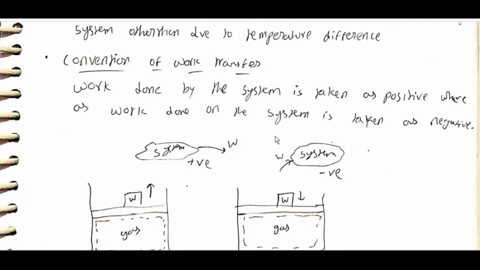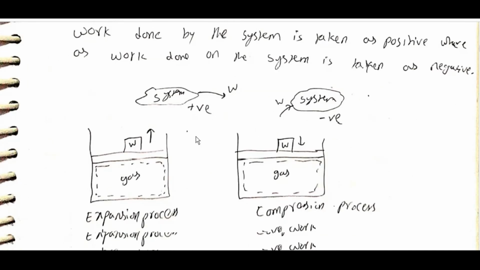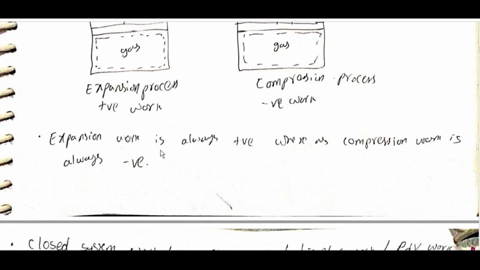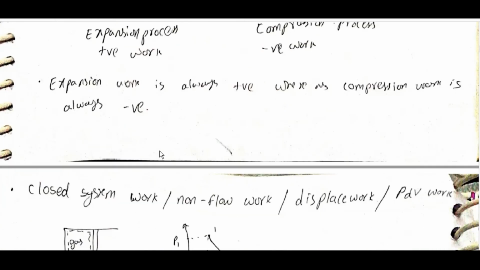Convention of work transfer: work done by the system is taken as positive, whereas work done on the system is taken as negative. Here the gas moving the weight up is an expansion process, positive work. The gas moving down is compression, negative work. Expansion work is always positive whereas compression work is always negative.